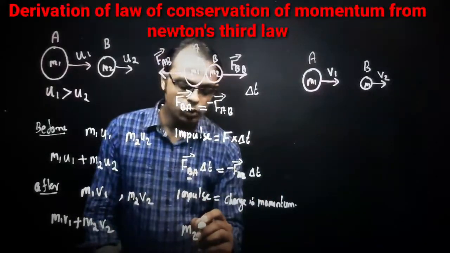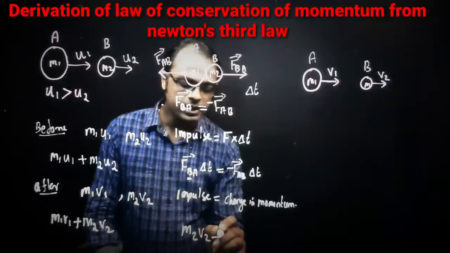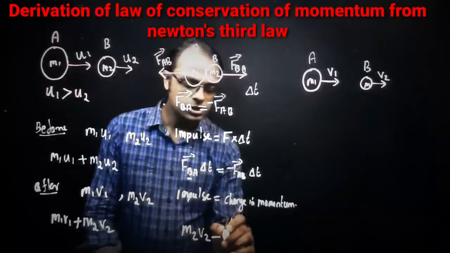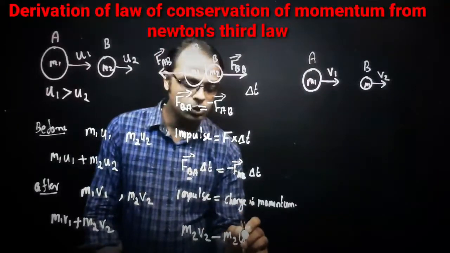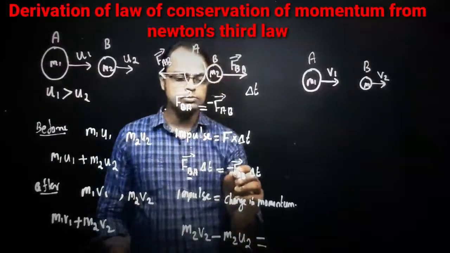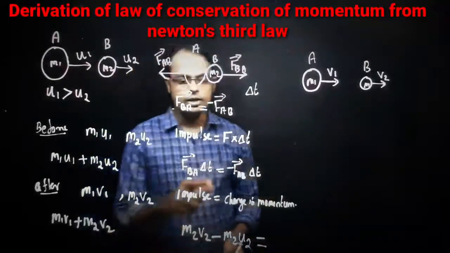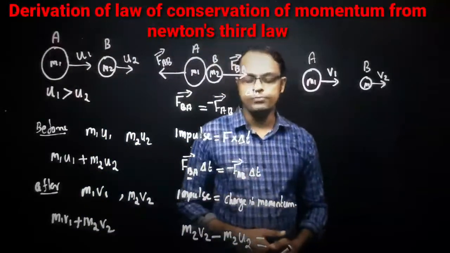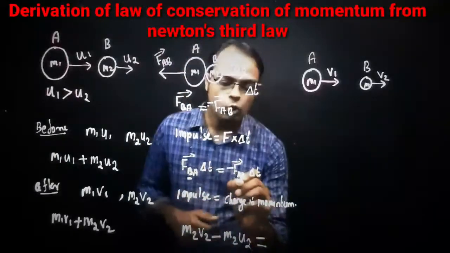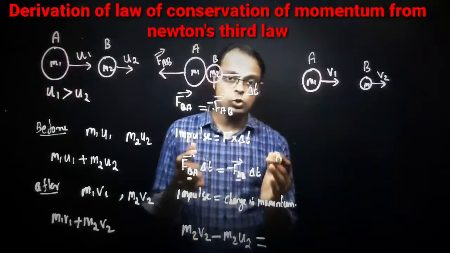So M2 into V2 minus, what is the initial momentum of M2? That is equal to M2 into U2. Okay, is equal to, what is the next side? What is the next part of this one? F_AB into delta t. What is F_AB into delta t? Impulsive force acting on A, or impulse on A.